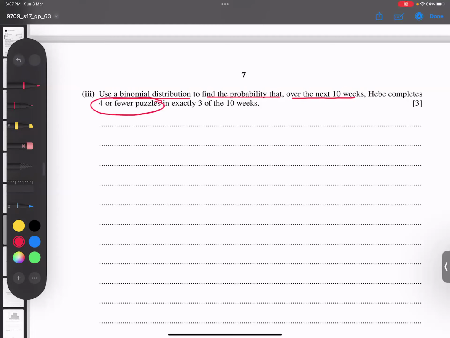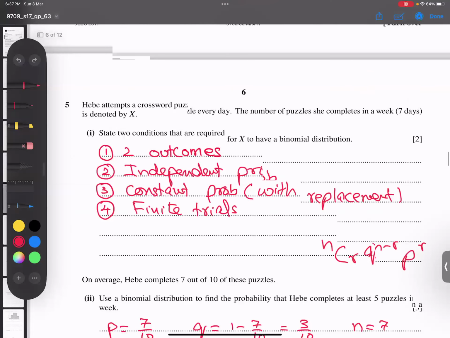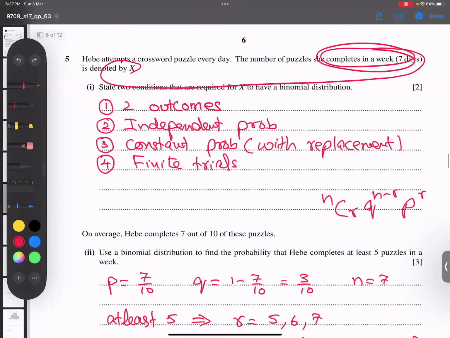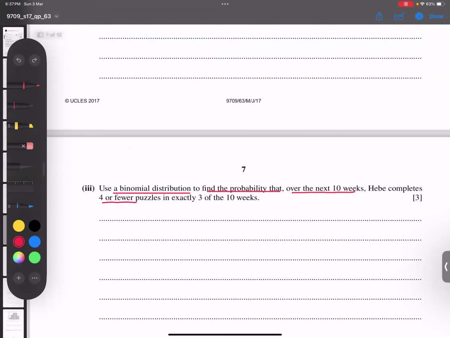Okay. Do you know what X represents? Let me read the question here. So first of all, X represents what? In a week. So we talk about in a week. It means 4 or fewer in a week. This is called week number 1. Example I give you. Then I have a similar kind of week 1. I just give an example, maybe you understand better. Okay, this is week number 2. Maybe in this way you feel it is easy.